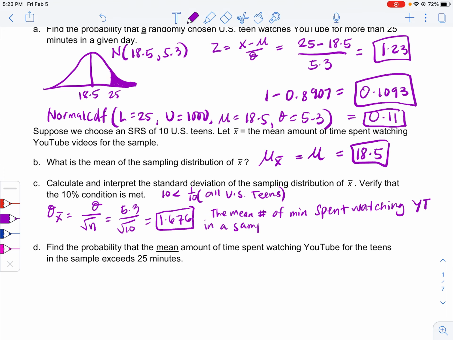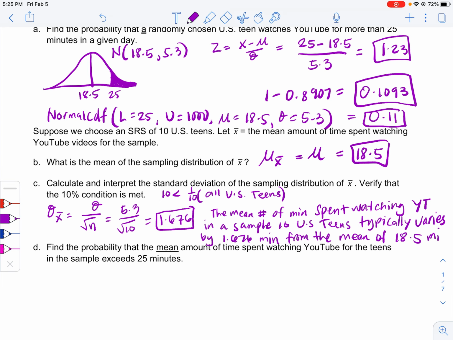YouTube in a sample of 10 US teens typically varies by 1.676 minutes from the mean of 18.5 minutes. There you go. Now we have our same mean, but a different standard deviation.